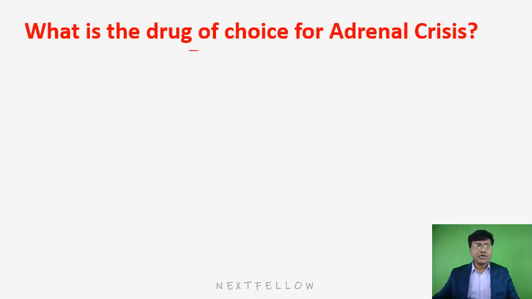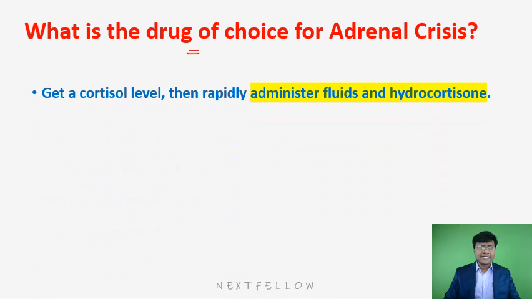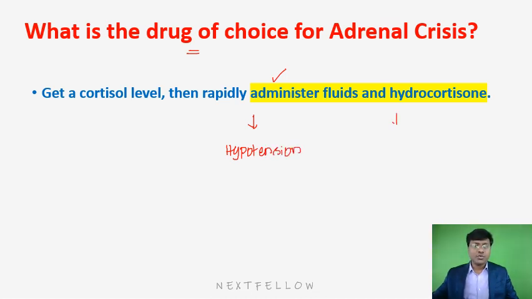Then what is the drug of choice in case of adrenal crisis? It is the same drug: you give hydrocortisone, and along with that you rapidly administer fluid, because the individual has hypotension. The route of administration of hydrocortisone is intravenous.